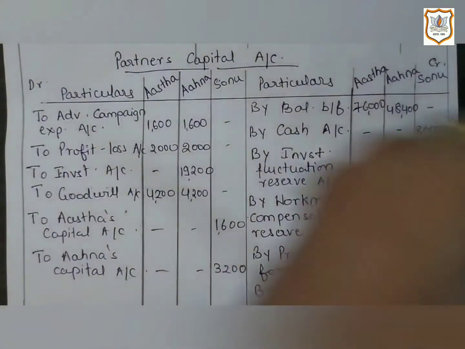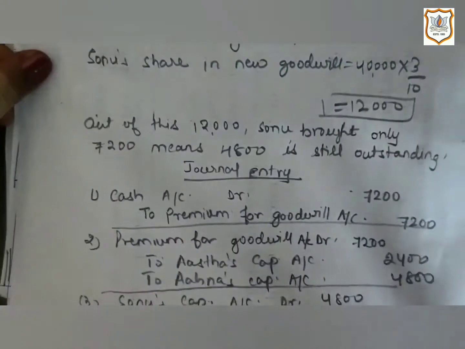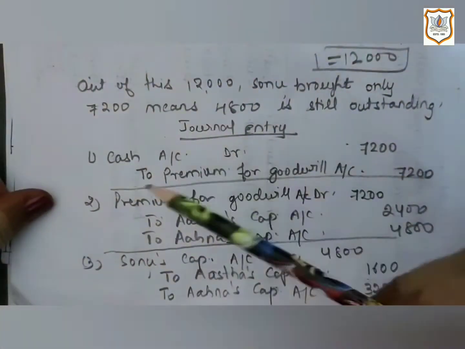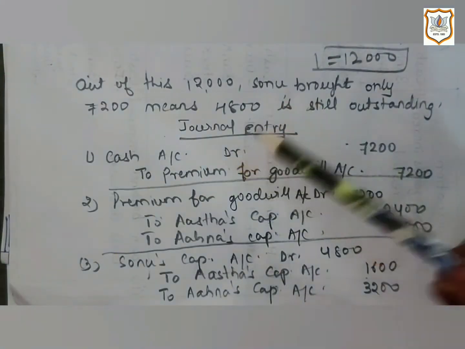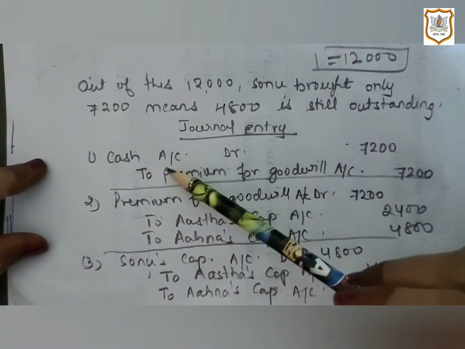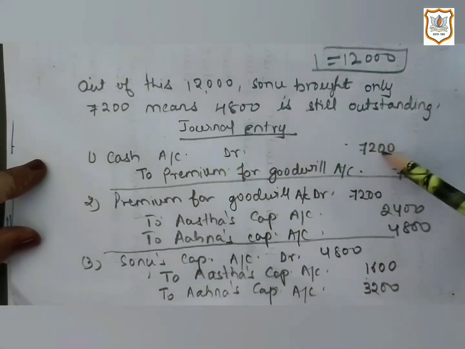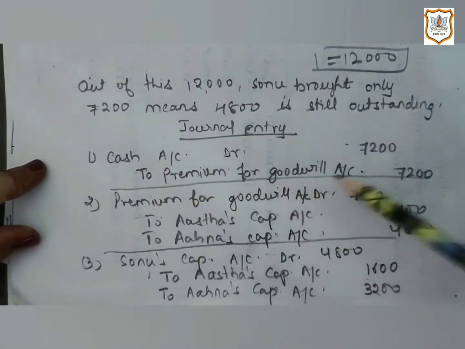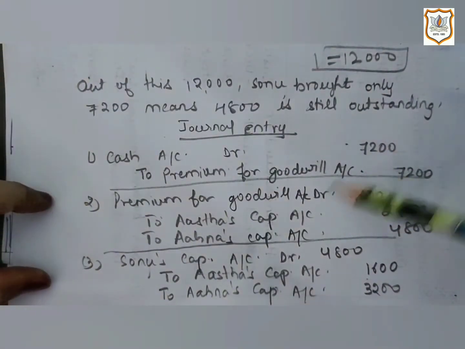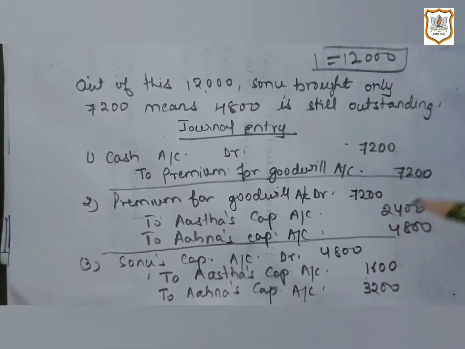First, let us see the journal entry for this for better understanding. Here, as Sonu brought her share of goodwill in cash, the entry will be cash account debit 7,200 to premium for goodwill account. Now this 7,200 will be distributed among all partners in their sacrificing ratio.